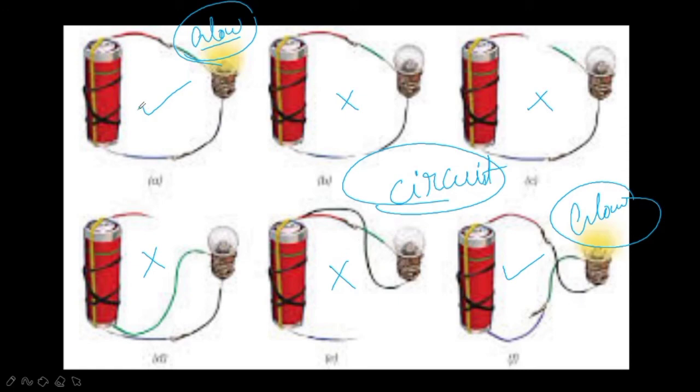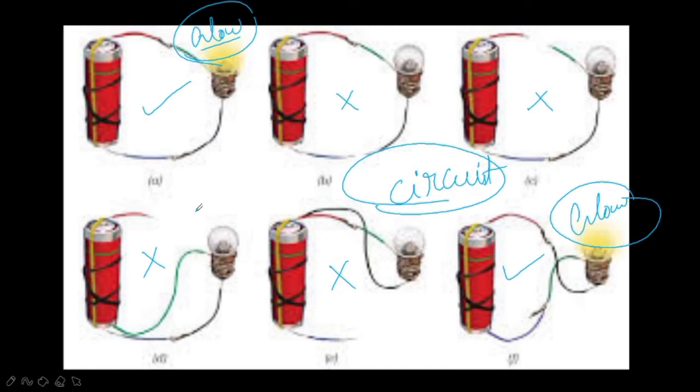Here, only in one case we have studied the glowing of the bulb, and in the remaining four trials we will not observe glowing of the bulb. Why? Because there is a breakage in the circuit. That means the two terminals of the electric cell are not connected through the bulb properly, right? For that reason the bulb does not glow. Okay, so up to here we have studied how the electric bulb glows and about the electric circuit.